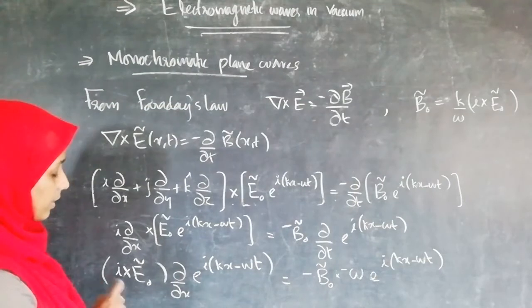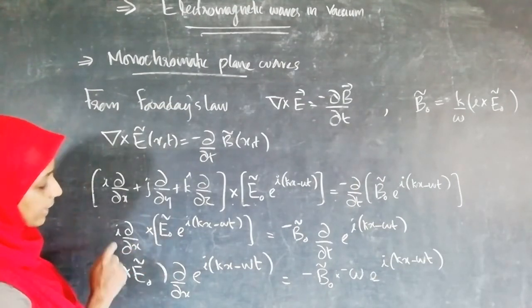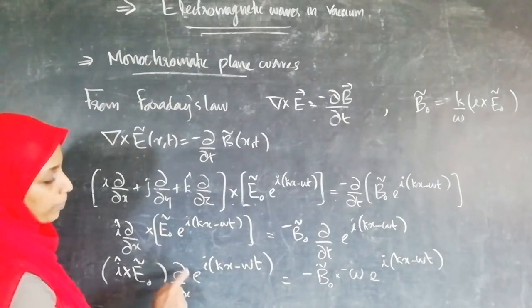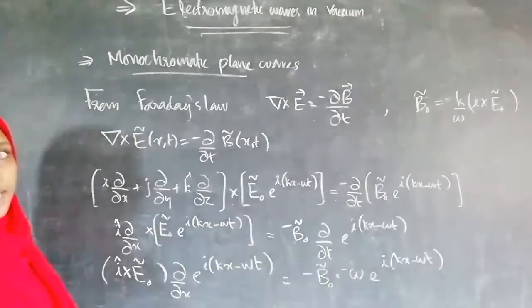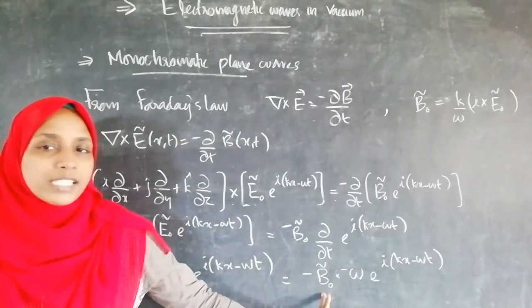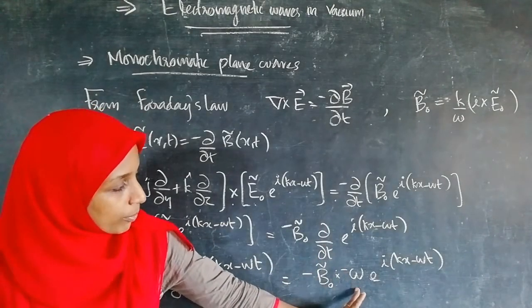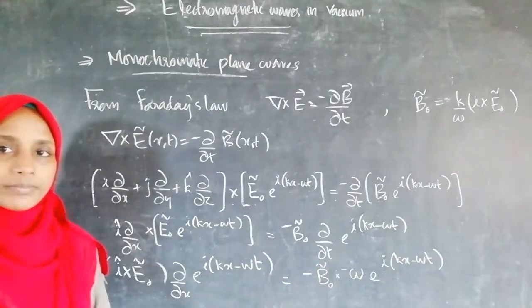That is, in the left-hand side we can take E0 outside, so I am going to write it as i cross E0 into ∂/∂x of e^{i(kx − ωt)} is equal to −B0 into ∂/∂t, that is −ω into e^{i(kx − ωt)}.